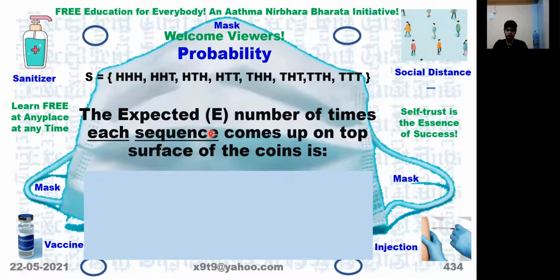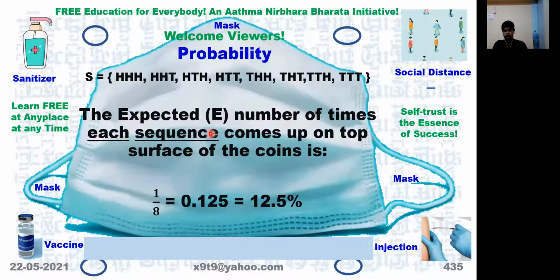So each sequence has the probability of appearing how many times? 1/8 times. So 1/8 in decimal form becomes 0.125, which is 12.5%.